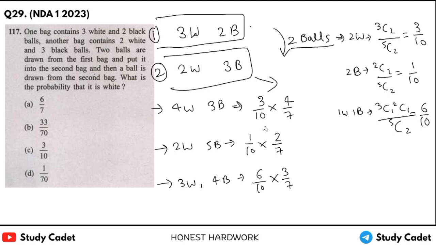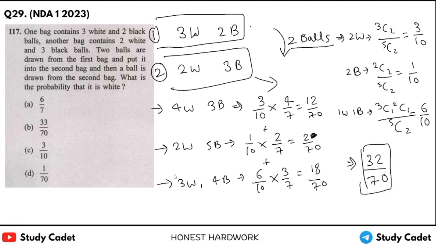So we need to add these 3. Okay, it would be 12 upon 70, it would be 2 upon 70, and the third one will be 18 upon 70. If we add each fraction, then it will be 32 upon 70.